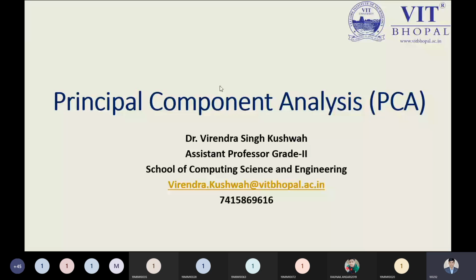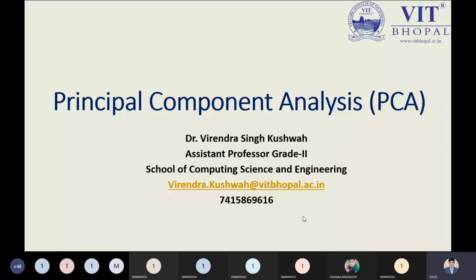From this portion, we start our principal component analysis, and the purpose of PCA is to reduce the dimensionality. Dimensionality means we are talking about the number of features. We will see this concept theoretically as well as numerically, so you will understand the concept simply. Some mathematics is required. I hope you can understand and solve the problem mathematically in a simple way. There is only this one model where we have long computation, meaning many different flavors of mathematics. With these words, I'm going to start the PCA.